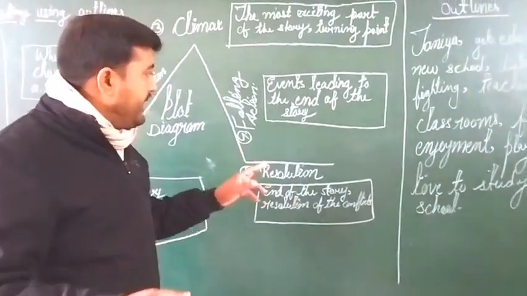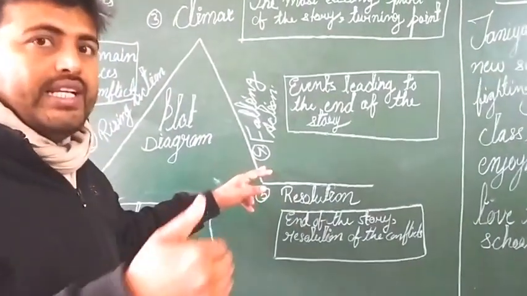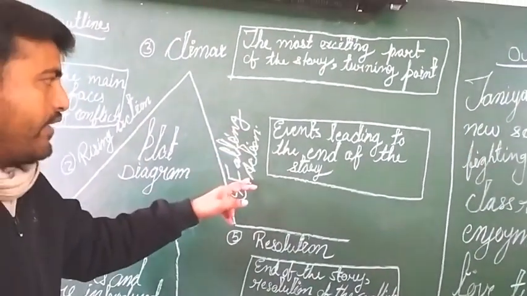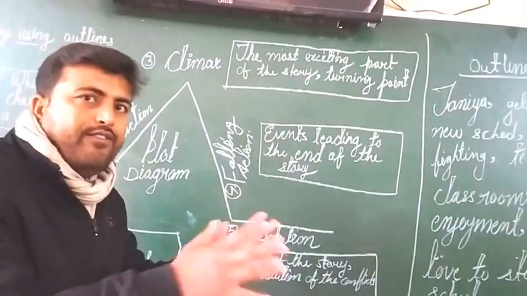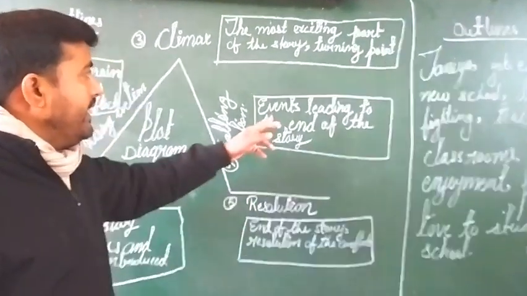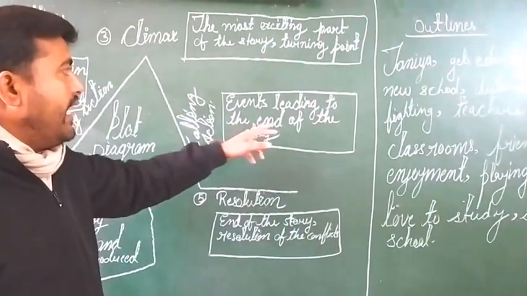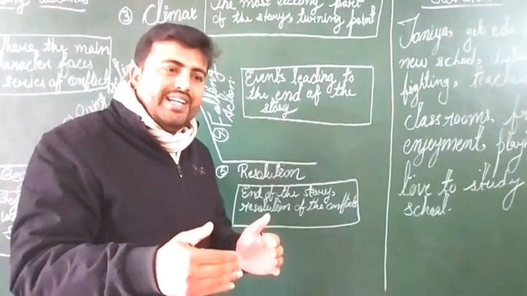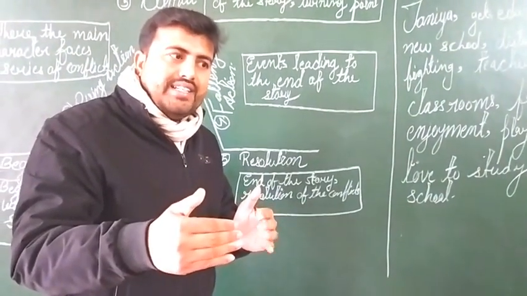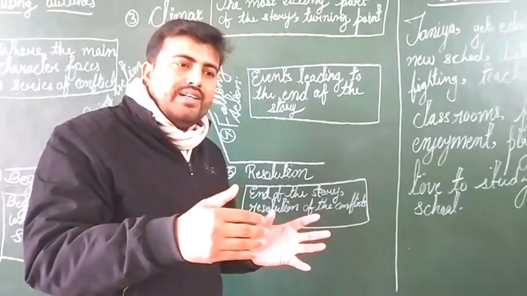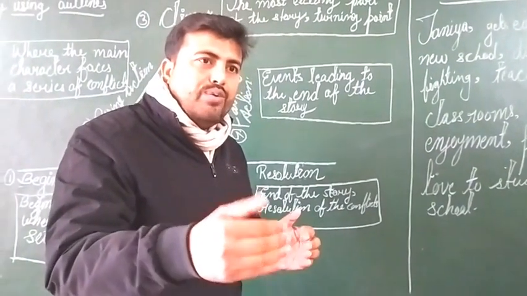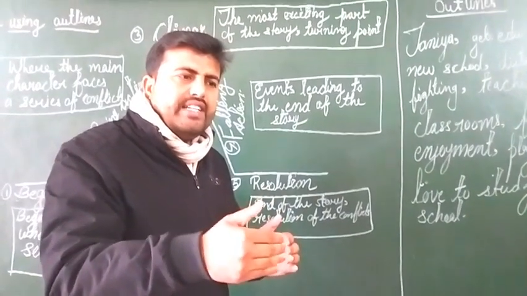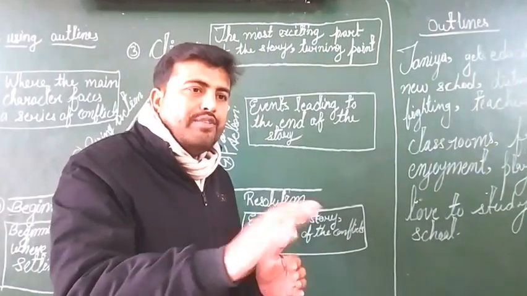Now, the fourth point in the plot diagram is falling action. What will happen in falling action? Here, events lead to the end of the story. It means now, slowly, the conflict, the fighting, the movement of the events will lose intensity.